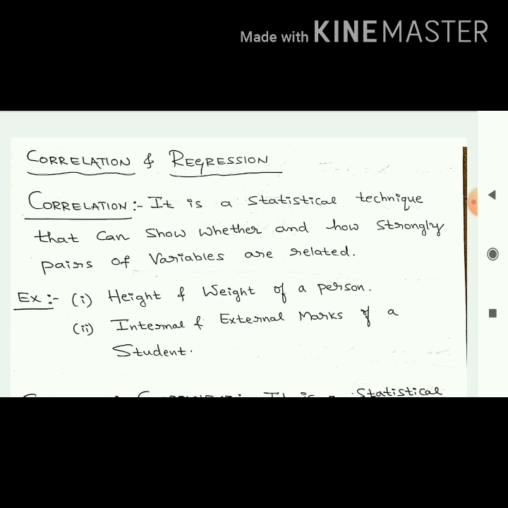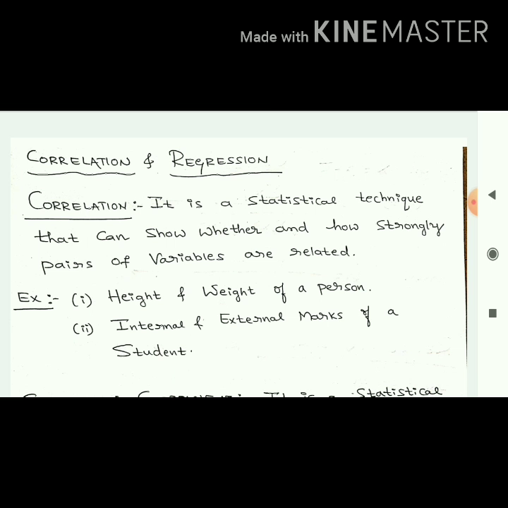Say at the age of 1 year, this is the height. Say at the age of 2, this is the height. As years go, height also changes. That relation we are checking, and that is called correlation. One more simple example is your performance in internal and external examinations. Say in the internal you scored 25 out of 25, and I am expecting full marks in the semester also. If you scored 100 out of 100, your correlation is absolutely good.